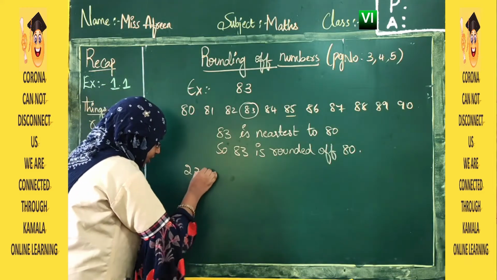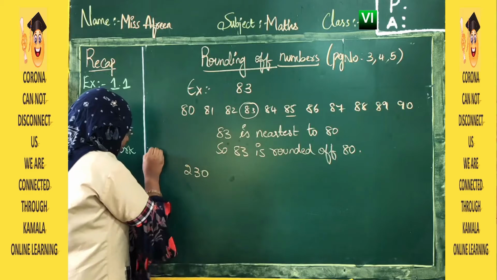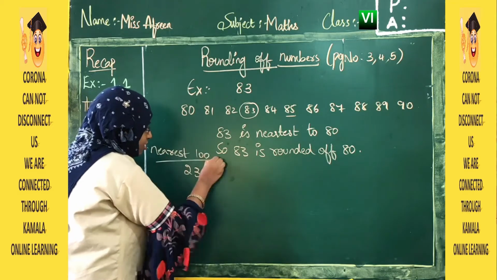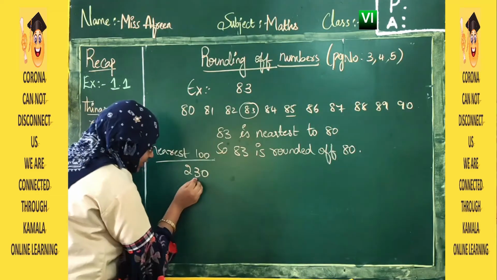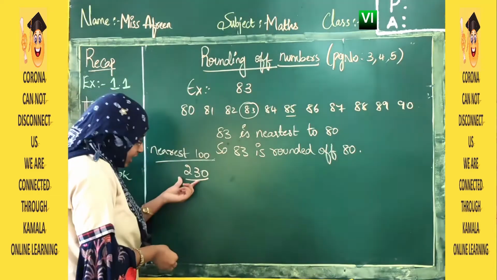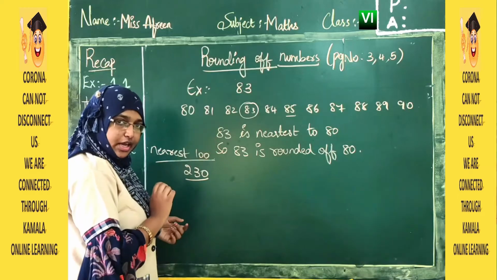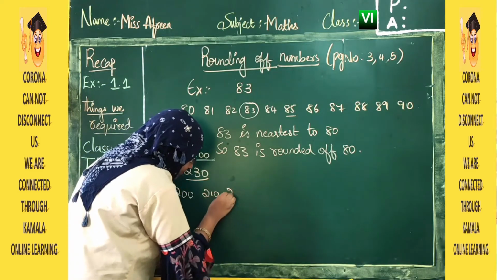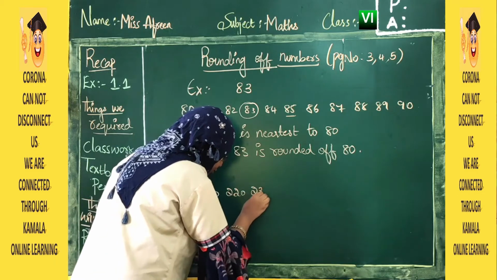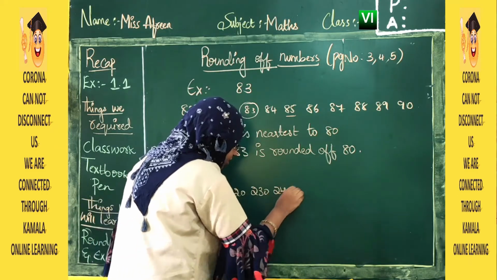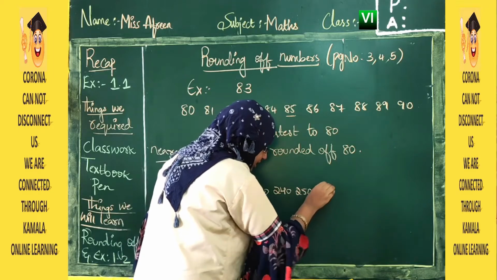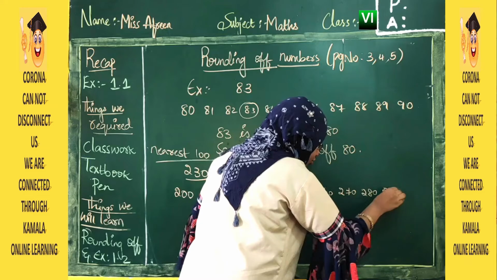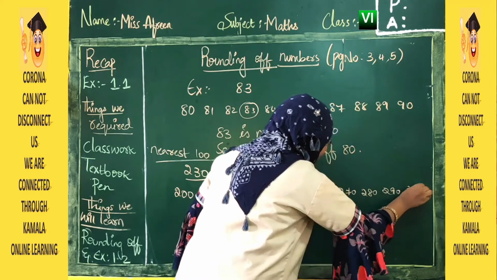The same pattern follows with the next. Now take 230, but we want to round to the nearest 100. 230 lies between 200 and 300. Let us write 200, 210, 220, 230, 240, 250, 260, 270, 280, 290 and 300.